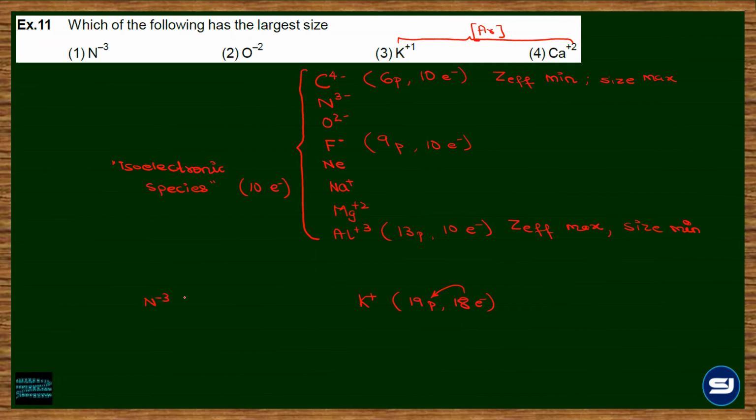Whereas अगर मैं nitride बोलूं तो I have 7 protons attracting 10 electrons. So just understand the attracting power in case of nitride is going to be less, and the attraction power of the electrons with the nucleus is going to be very high for potassium. इसीलिए अगर consecutive periods में भी anion cation compare करते हैं तो anions का size is always larger. Remember that. अगर isoelectronic है तो no worries, और isoelectronic ना भी हो तो भी anions का size ही ज्यादा होगा.